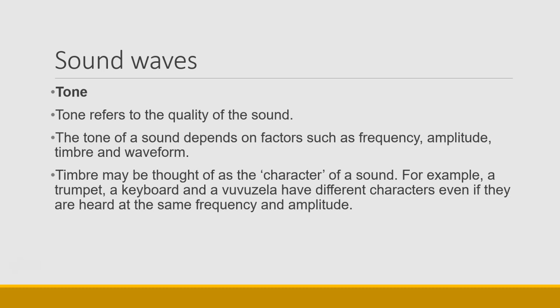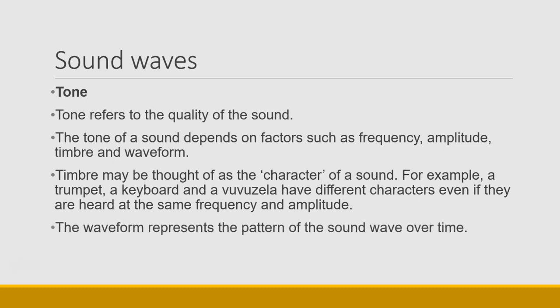Each one of these musical instruments has different characters in the way that it generates the sound, and that is the timbre of the sound. So even if they have the same frequency and the same amplitude, the trumpet and the keyboard are going to sound different. The waveform represents the pattern of the sound wave over time.